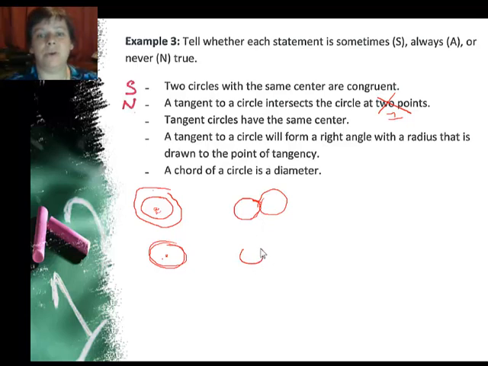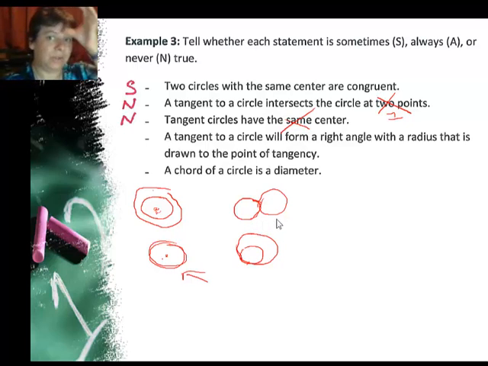And then also when we saw them nested, sharing a point right here. A tangent circle can only have 1 point in common. If it had the same center and at least 1 point in common, that would make them the same circle, so that would not be tangent. So tangent circles never ever have the same center.